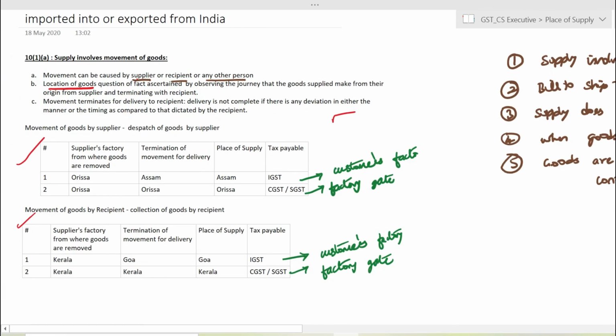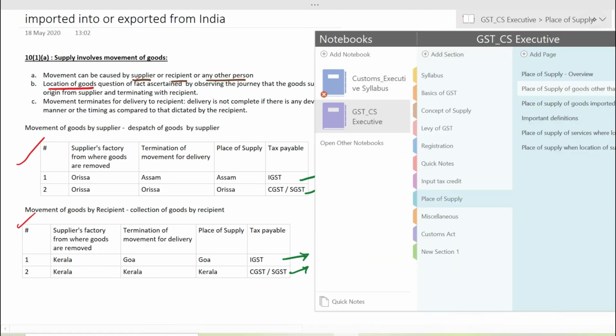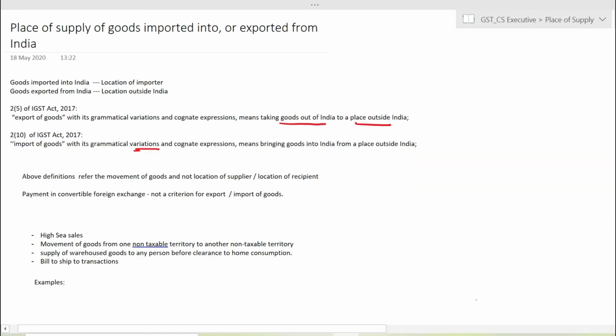So now that we have completed section 10, we'll move on to section 11. Section 11 talks about place of supply of goods imported into or exported from India. So when the goods are imported into India, the place of supply shall be the location of the importer. And when the goods are exported from India, the place of supply shall be the location outside India.